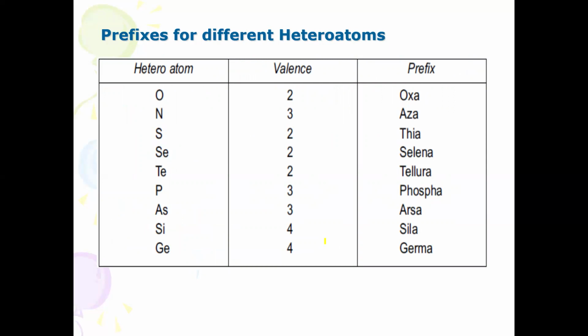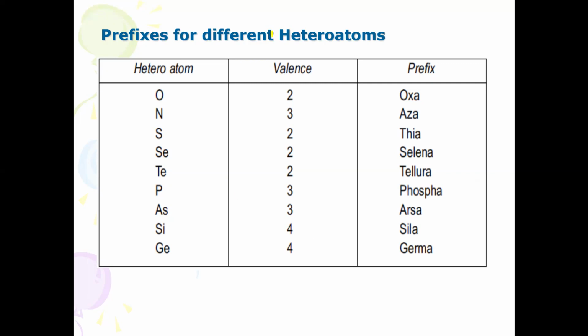You have learned about basic nomenclature, the IUPAC system of nomenclature in open chain hydrocarbons. The IUPAC system of nomenclature of hydrocarbons consists of three important parts: prefix, word root, and suffix. For example, you can take chloromethane. Chloro is the prefix, meth is the word root, that is one carbon atom, ane stands for single bond character, chloromethane. But in fact, while naming heterocyclic compounds, instead of word root, here stem is used. The suffix is with respect to ring size, and the prefix is with respect to heteroatom.